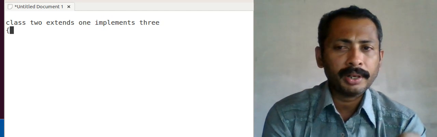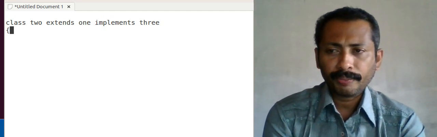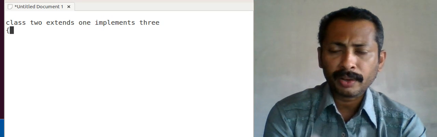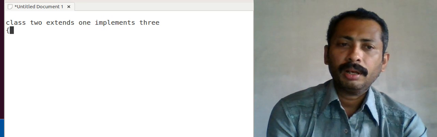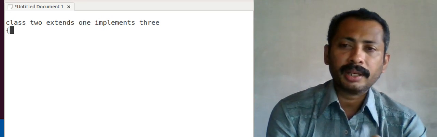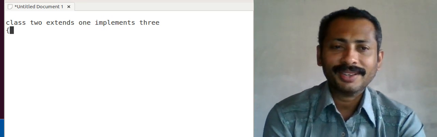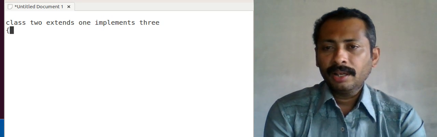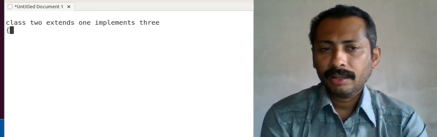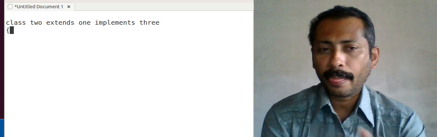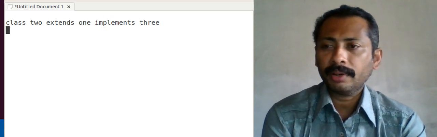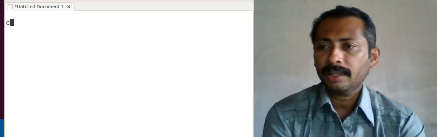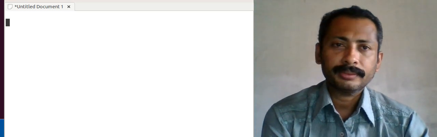So after deriving like this, we have to give definition to the methods which are abstract in interface 3. So this is about the inheritance concept in Java. We will see a program for this in the next video. Thank you.